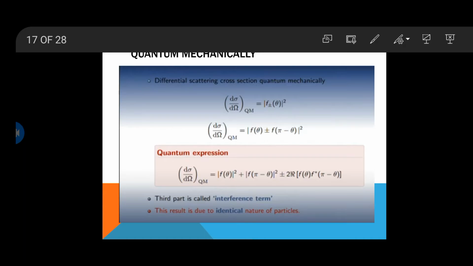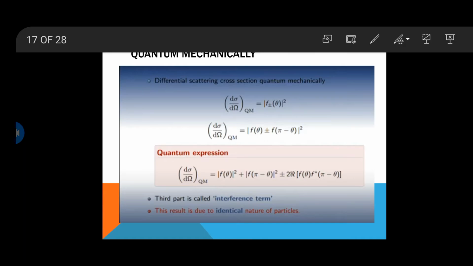The expression in the bracket represents the quantum expression. The third part of this expression represents the interference term. As scattering occurs, there may be chances that interference also occurs. So in the quantum expression, the third part represents the interference term. This is due to the identical nature of the particles. As we discussed earlier classically, this result now shows the quantum mechanical differential scattering cross section for identical particles.